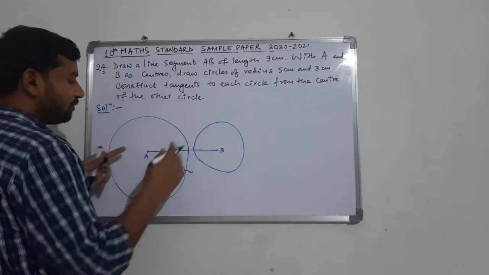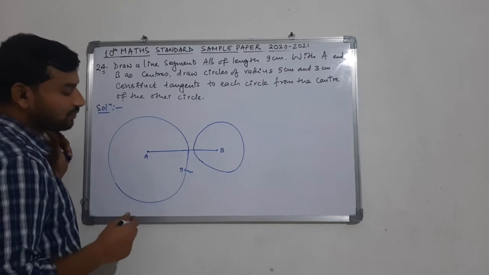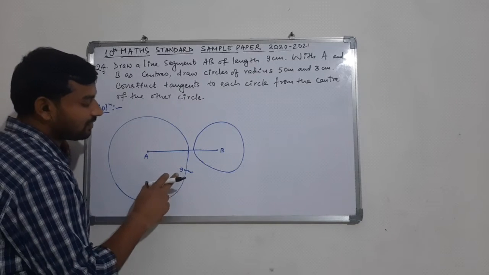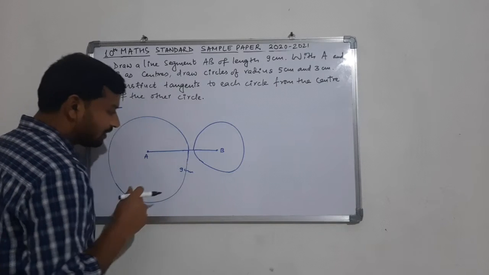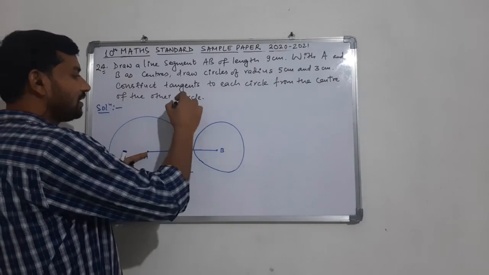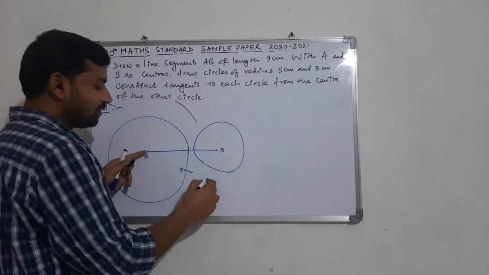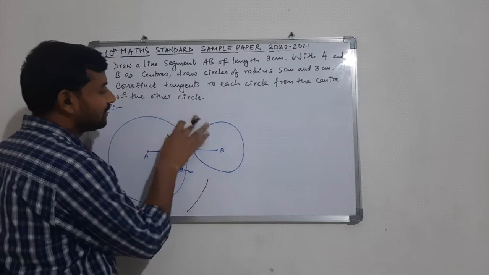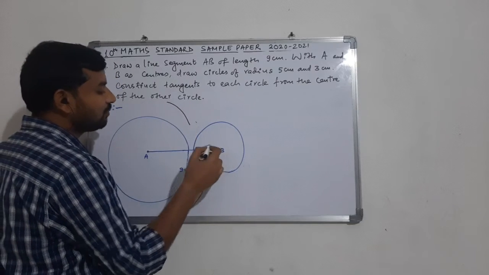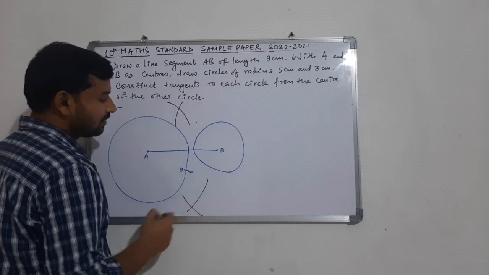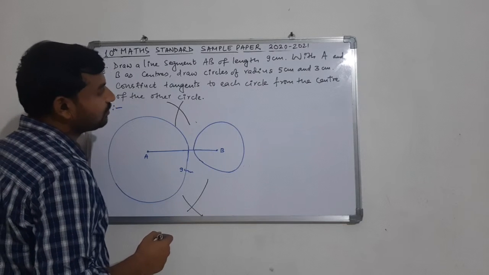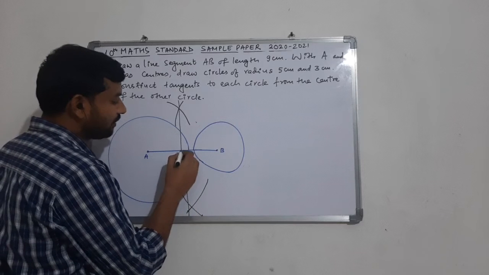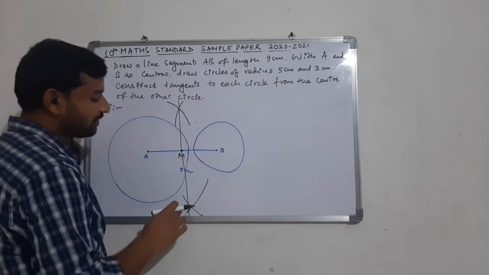So here we need the midpoint of this line segment, for which we have to take an arc greater than half of this length, meaning we take a length greater than half and make two arcs. One will be above the line and one will be below the line from A. Then the same arc will be drawn by taking the same radius from point B. So we'll be getting the points of intersection, and then we have to join these to get the midpoint of this line segment. Let me name it M.